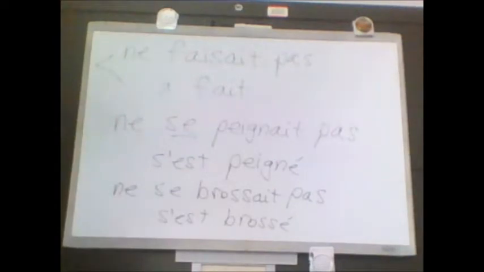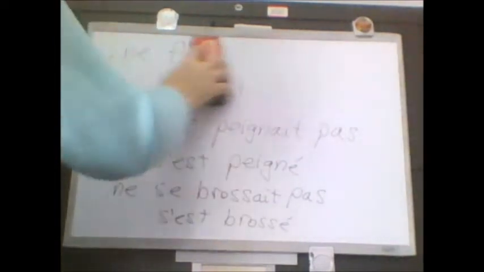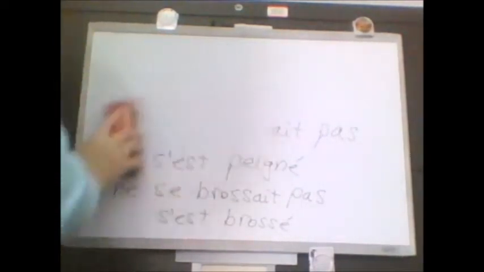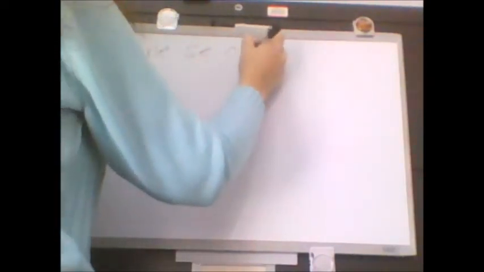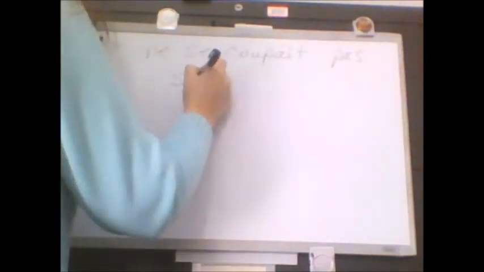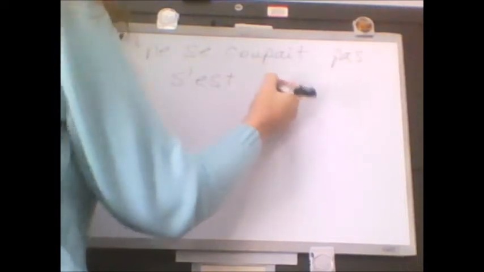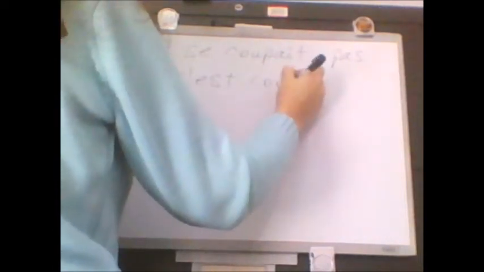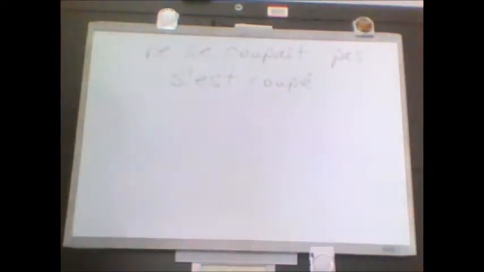Okay? Next one, se couper les ongles, that's to cut your fingernails. So normally he didn't, again a reflexive, so it's going to look the same. Ne se couper imparfait, pas. And your avoir is going, your passé composé is going to look like this. And today he did cut his nails.